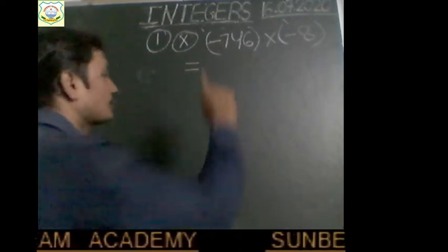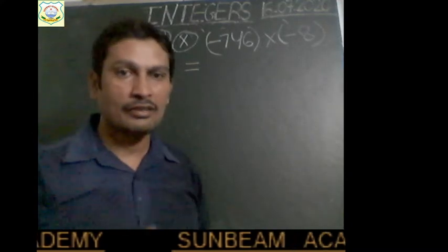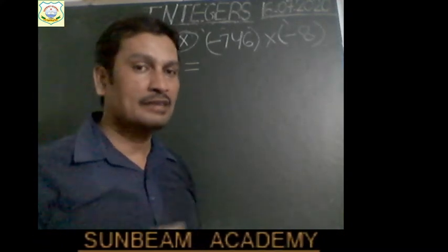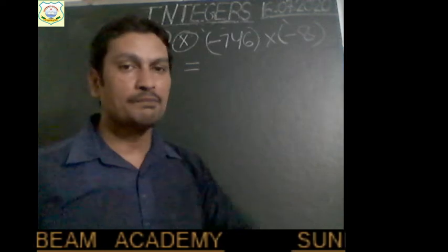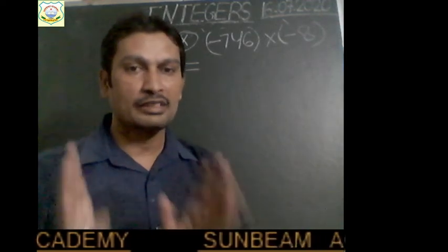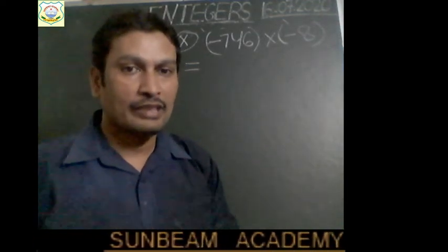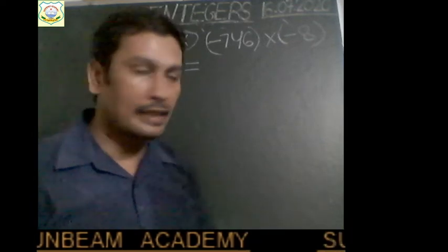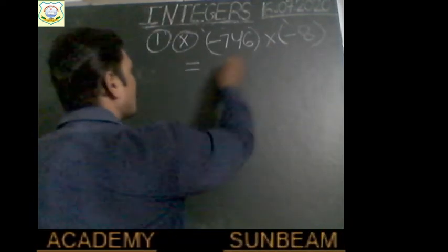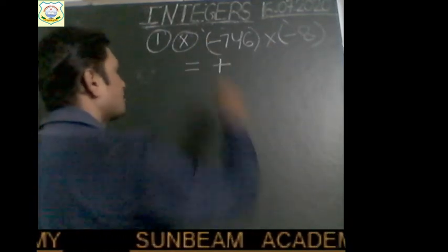We are multiplying two negative integers. Both are negative integers having the same sign. If the same sign is there, then minus and minus will become plus. The product of two integers with the same sign is always positive, right? So minus minus plus. The answer will be positive.